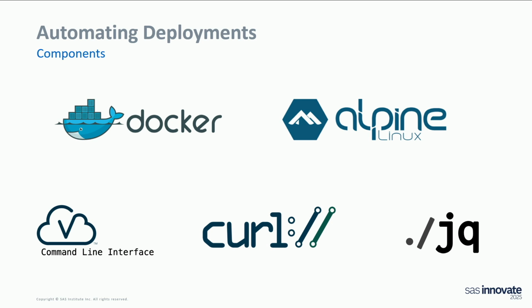The command line interface, in the background, uses the REST APIs from the SAS VIA server. So we can just write our own code using curl, which is a command line web browser, to do HTTP post requests. And JQ, which is a JSON query tool. We have several JSON file templates that we can modify during the deployment to inject updates that are specific for our test environment.